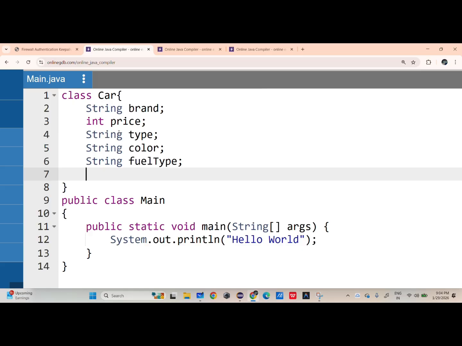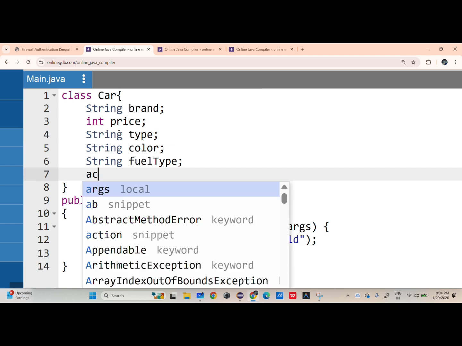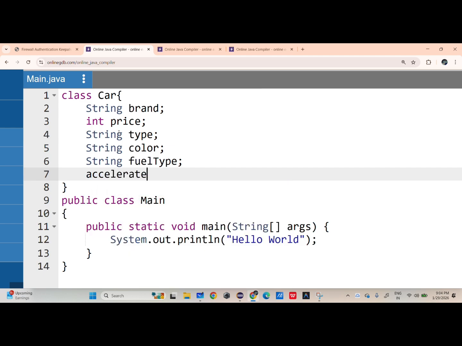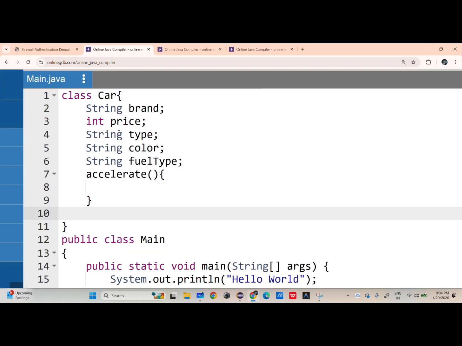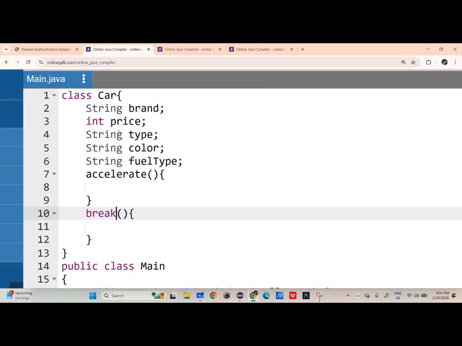Apart from that, we are having 2 methods, that is the behavior of this car. We have one accelerate method as well as a brake method.